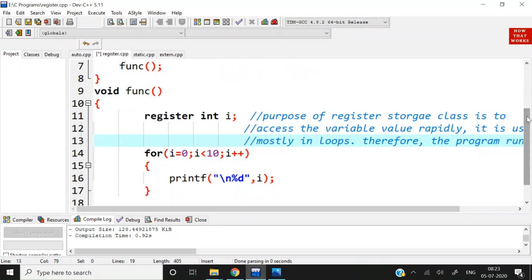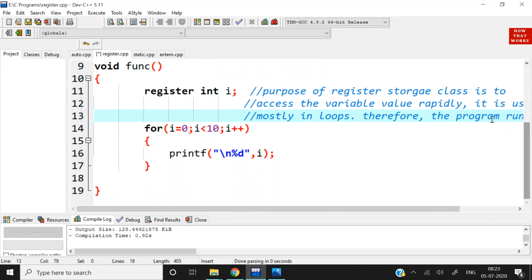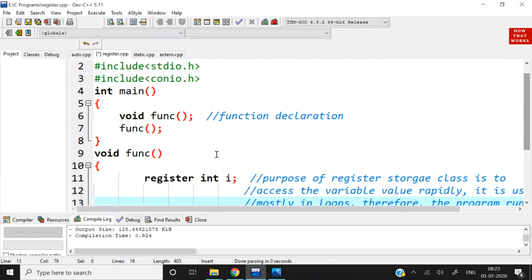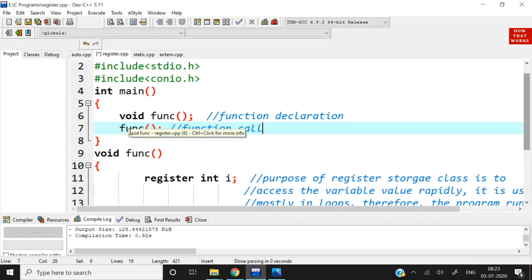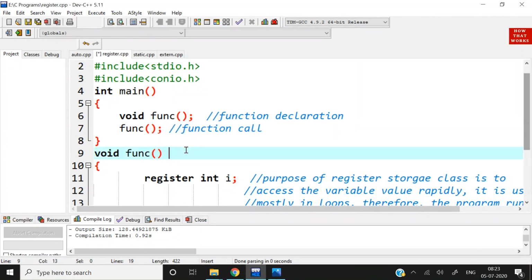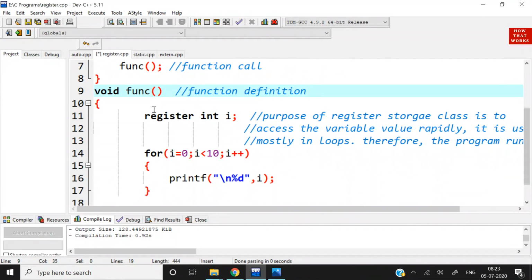I will also show you the time taken by this program when we declared it as a register class and when we don't declare it as a register class. See, from here, function definition, function call, this is a function call. When this function call arrives while executing this program, the control will go to function definition over here. This is function definition. Over here we have declared register int I, and then we are going to print value of I from 0 to 9.